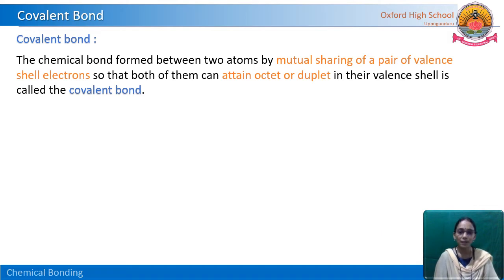Why duplet? If you observe the inert gases, the first one has a duplet, that means 2 electrons in its outer shell. In all the remaining ones there are 8 electrons, because they are very stable.